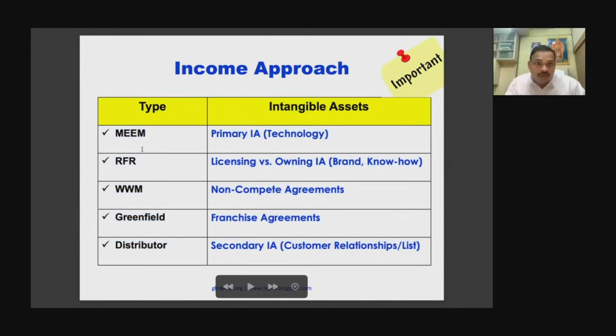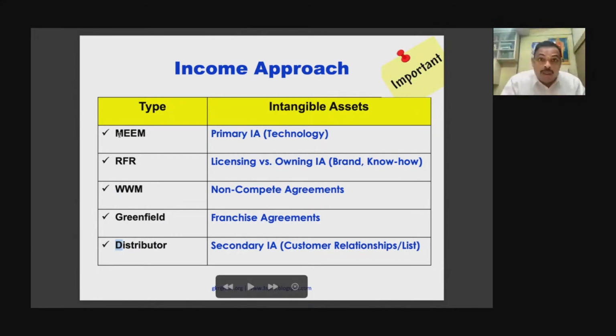Okay. So let me give the multi-period excess earning method and the distributor method. The multi-period and distributor methods are both connected. First and the fifth. Multi-period starts with the letter M, distributor starts with the letter D. In a family also you will have mother-in-law and daughter-in-law. Mother-in-law starts with M, daughter-in-law starts with D. Now, who will have the key? The key will be only with the mother-in-law.